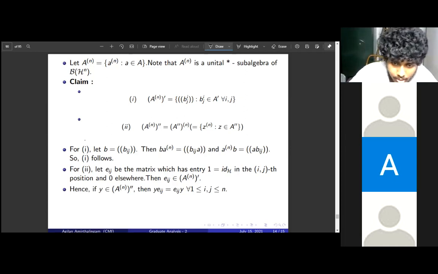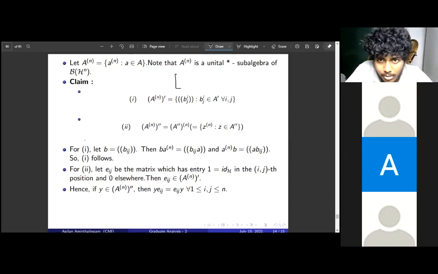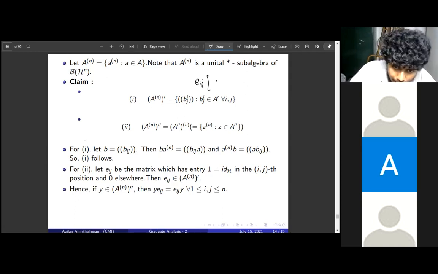Sorry, that was a mistake. So what I meant to say was, I'll make it clear: these Eij's are matrices with entry 1 in the ijth place and 0 on the others. They commute with the diagonal matrices, so they belong to A to the n dash. That is what I meant to say.